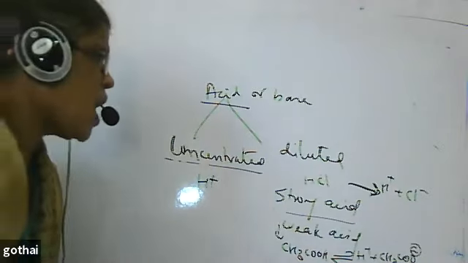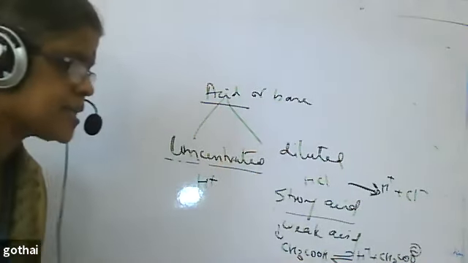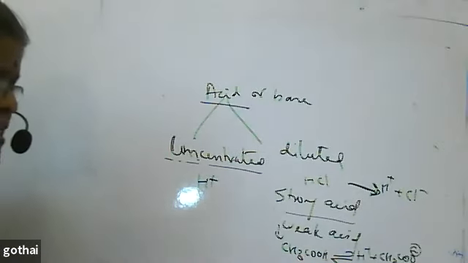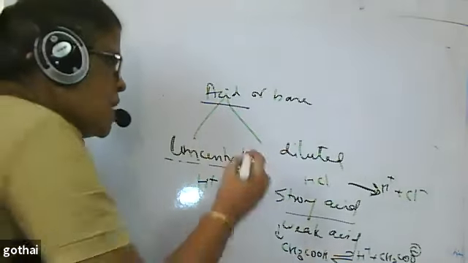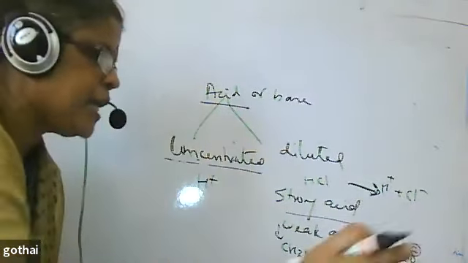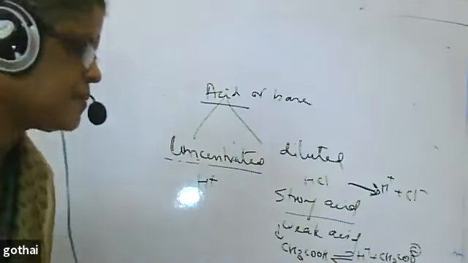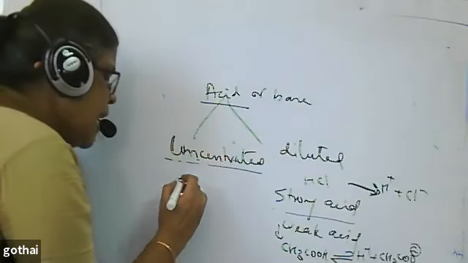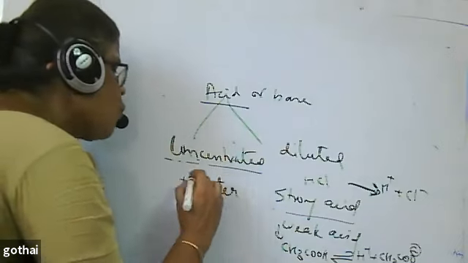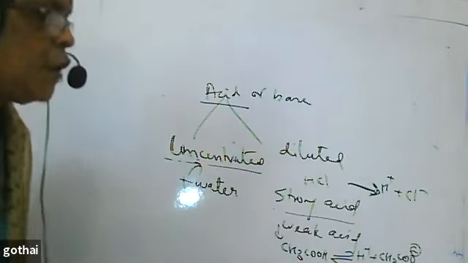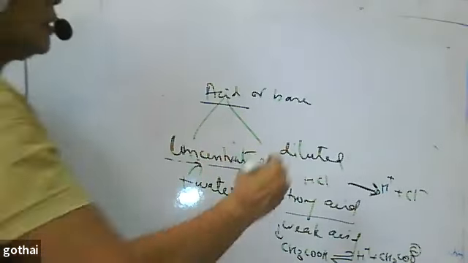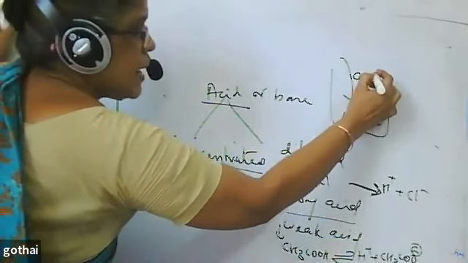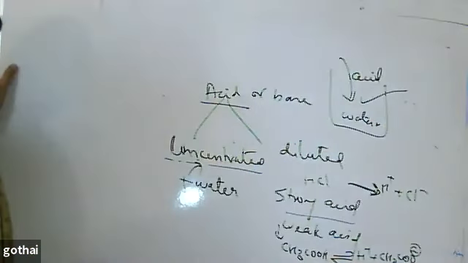Now, I can make a concentrated acid, and I can make a diluted acid. How do you make it dilute? Just by pouring water, that we know. If I want to dilute something, I will pour water. Everywhere, when you want to dilute, we immediately pour water. That is our usual action. But in this particular case, if I want to dilute, I should not add water directly to the acid. If I want to dilute an acid, you have to take water and add the acid to it. This is the correct way of doing it.